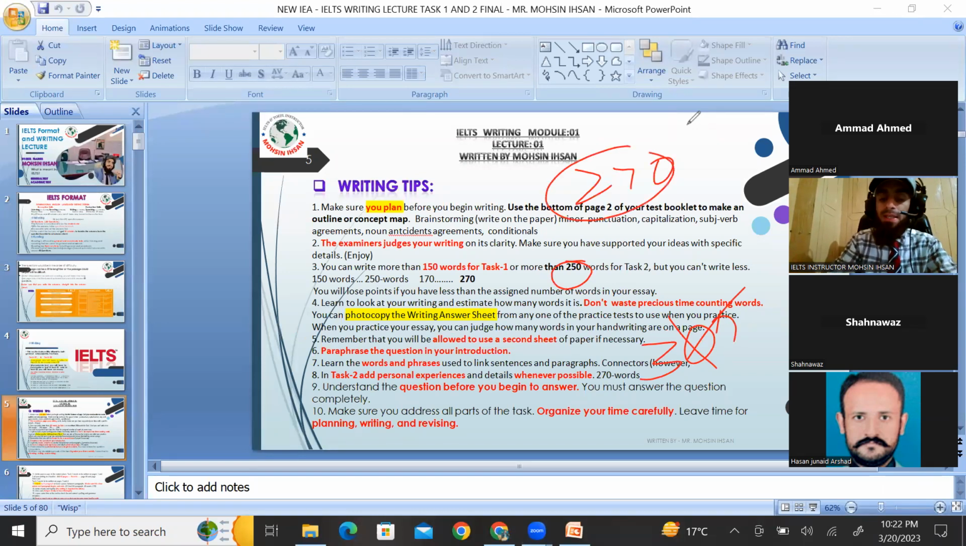Therefore, try to write four paragraphs: 60 in the introduction, 70 in body 1 and 70 in body 2, and then in the conclusion write around 60 to 65. It would be equal to 260 to 270, right? So this should be your target.